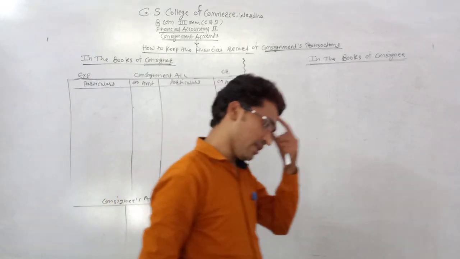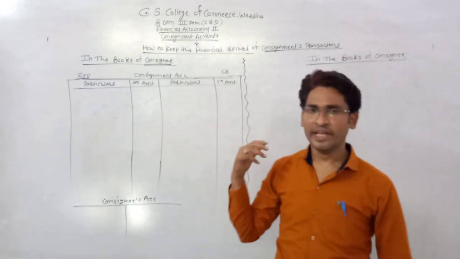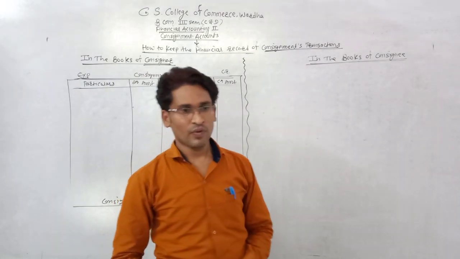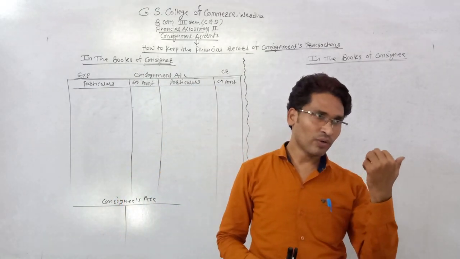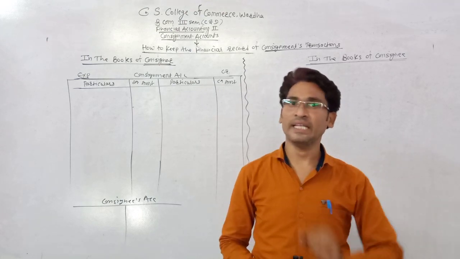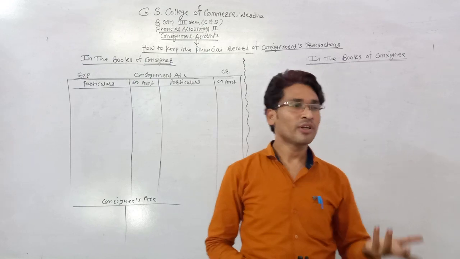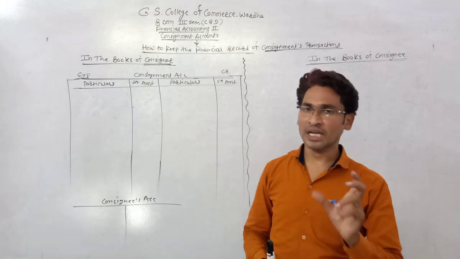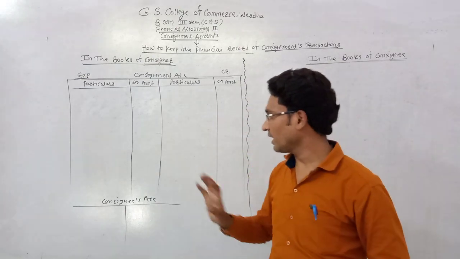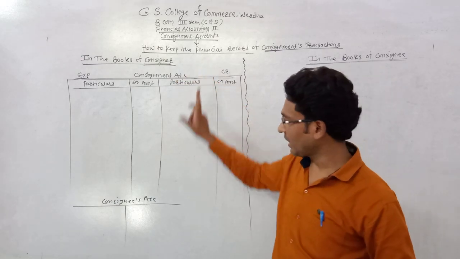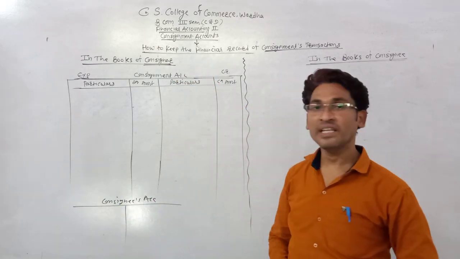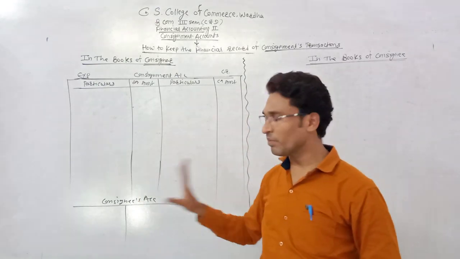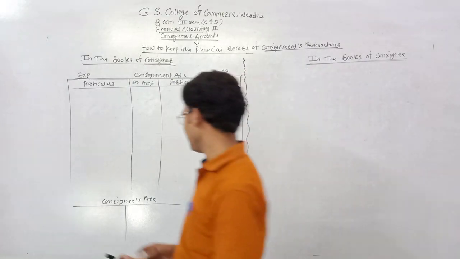The consignee's account is maintained by the consignor, because in consignment several transactions are done with the consignee. So how much amount is due from the consignee, and how much amount was spent by the consignee for selling the goods, all these transactions are recorded in the consignee's account. So the second compulsory account prepared by the consignor is the consignee's account.